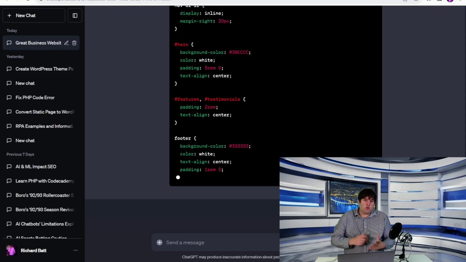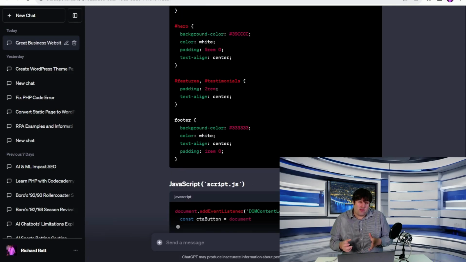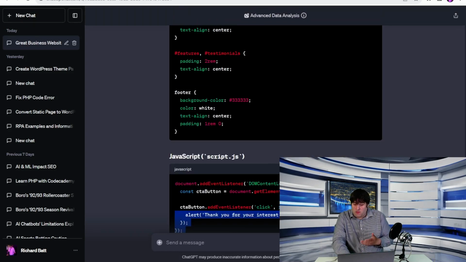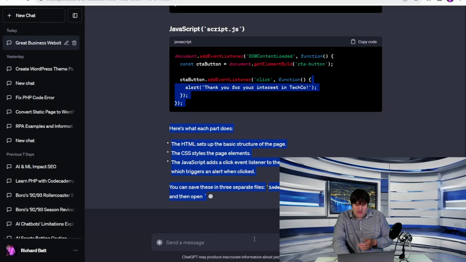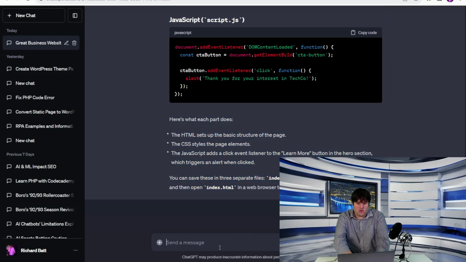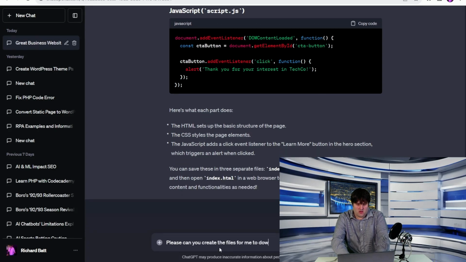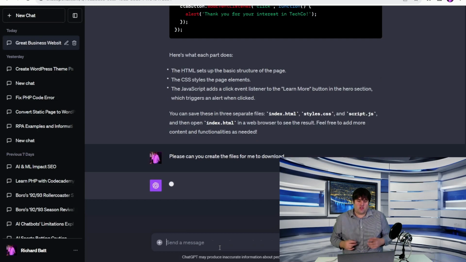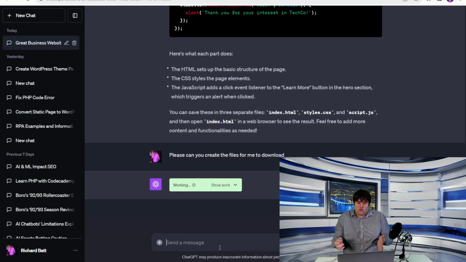Again, if you wanted to come up with some JavaScript for the contact form, you can do that as well. It's got the call to action, and it's the JavaScript for that, which is really, really good. And it's done that there as well. So what we'll do now is download. So we'll get the files to download as well. And there we go. So it's already started to work to create these as files.